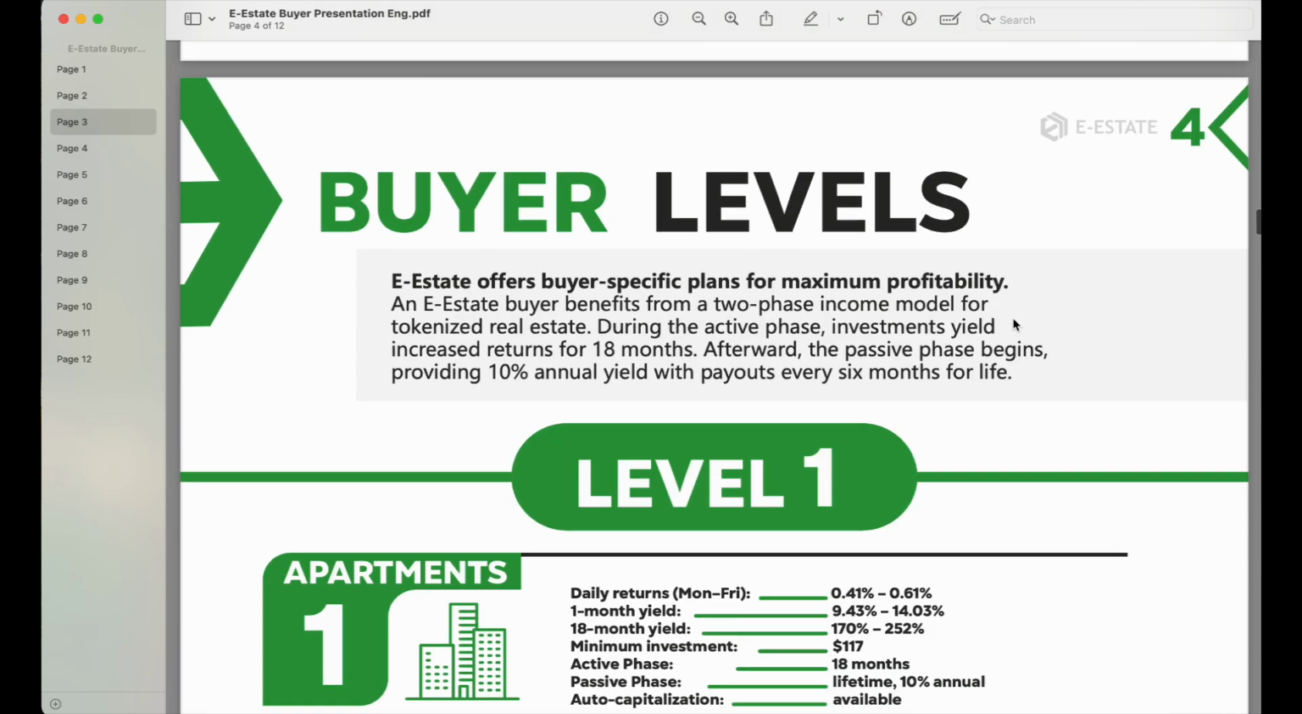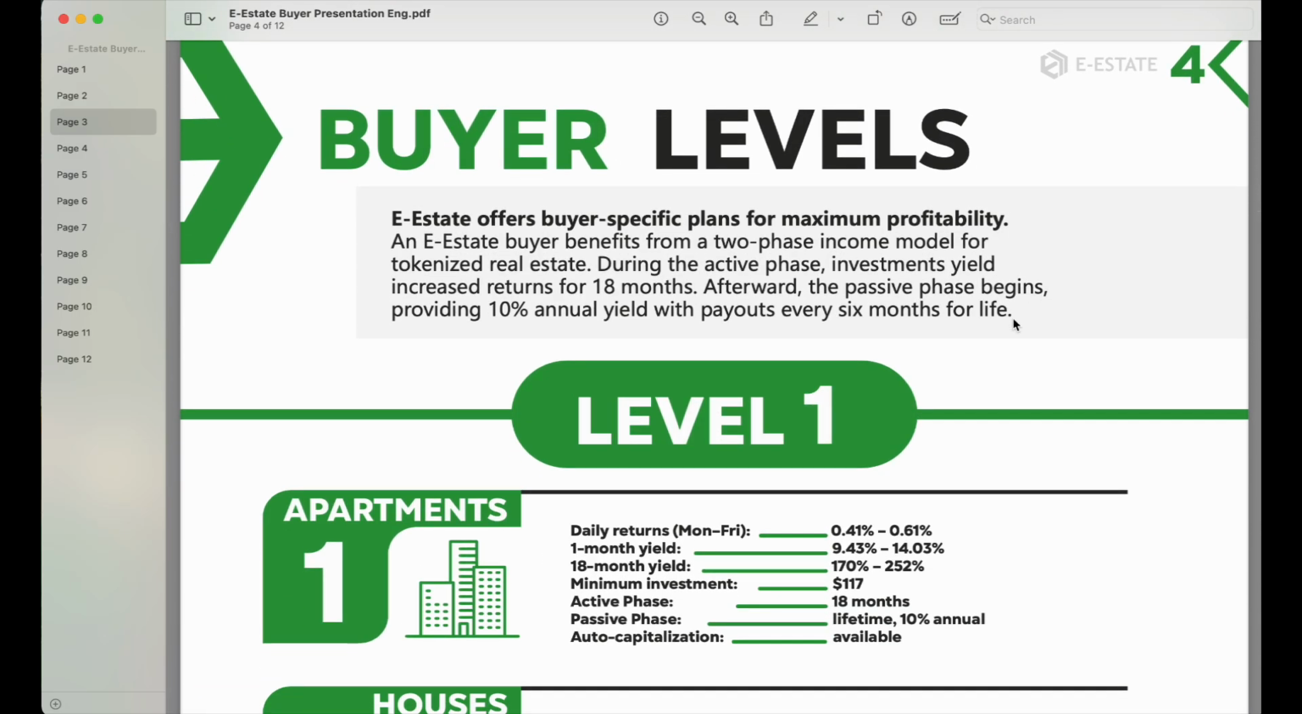There is no barrier to what you can achieve on this platform. So that brings me to buyer's level. They have different types of buyer's level, and you may want to just listen, because this is where it becomes very, very interesting for people that are looking for passive income. Estate offers buyers specific plans for maximum profitability.